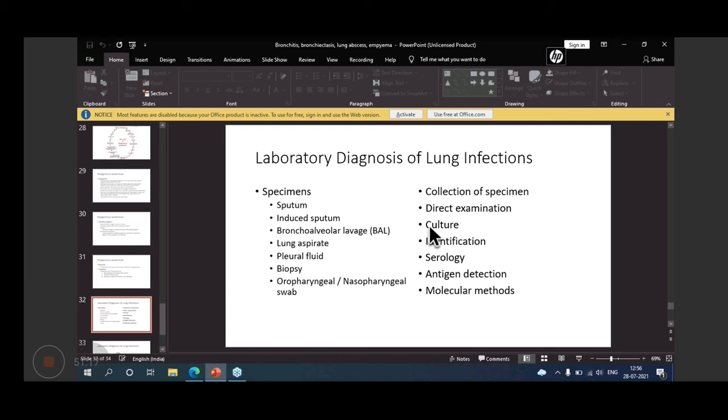Lowenstein-Jensen medium, or Mycobacterium growth indicator tube culture, MGIT.